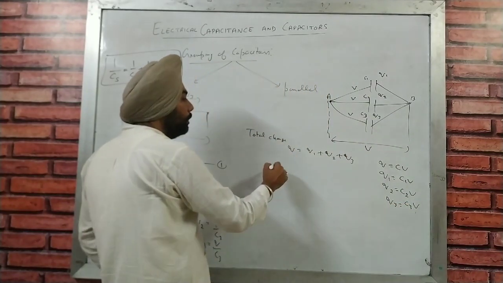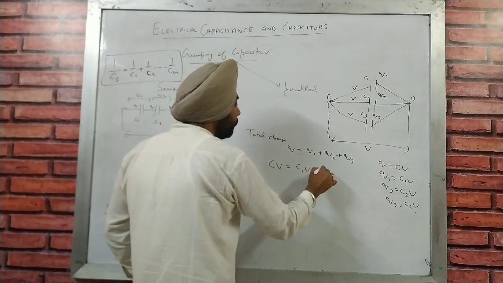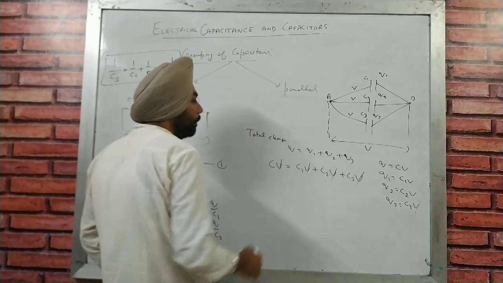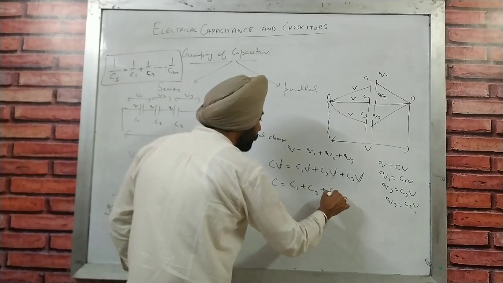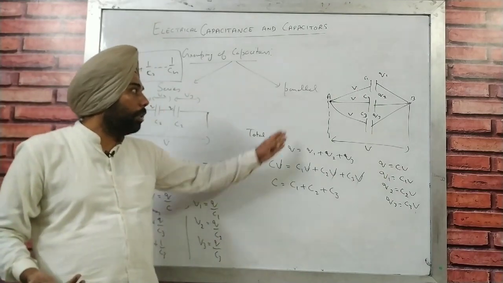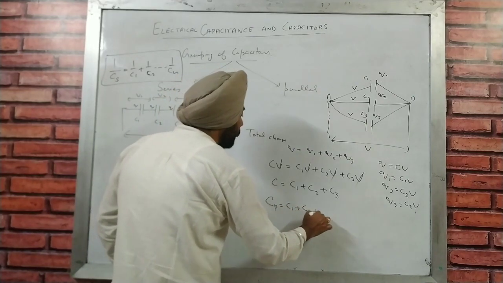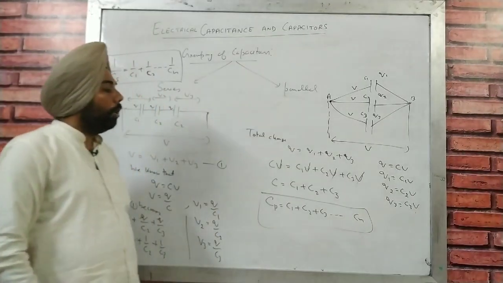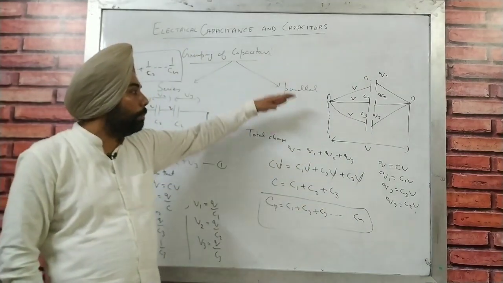Now just putting those values here: CV equals C1V, C2V and C3V. Now the potential is going to cancel out, which means C is equal to C1 plus C2 plus C3. We are just adding the capacitors in the parallel combination. So the capacitance in parallel is going to be equal to C1 plus C2 plus C3 and so on up to Cn, however many capacitors are added in parallel. We are just going to add them simply. So that is the parallel combination.